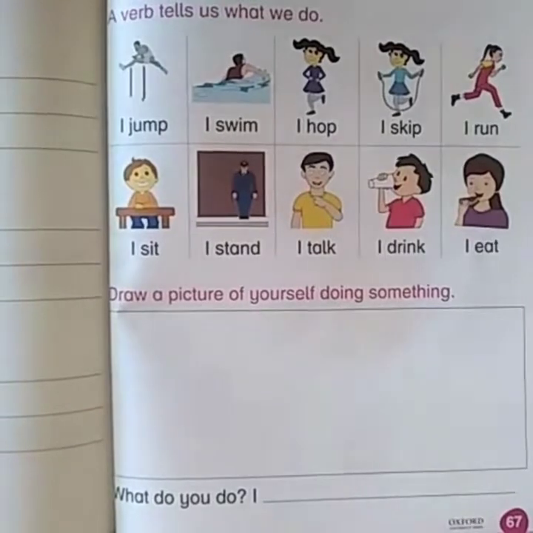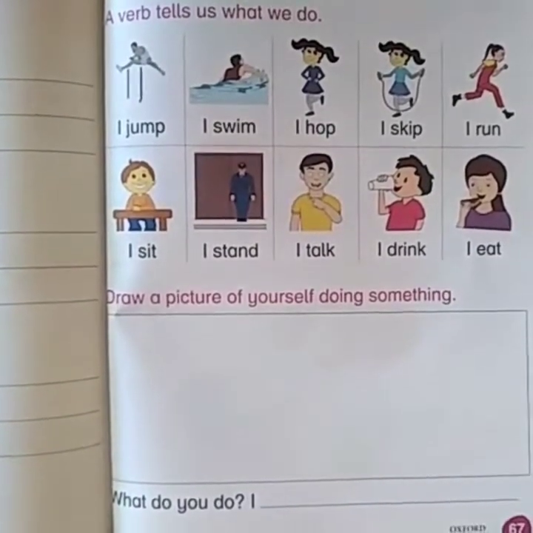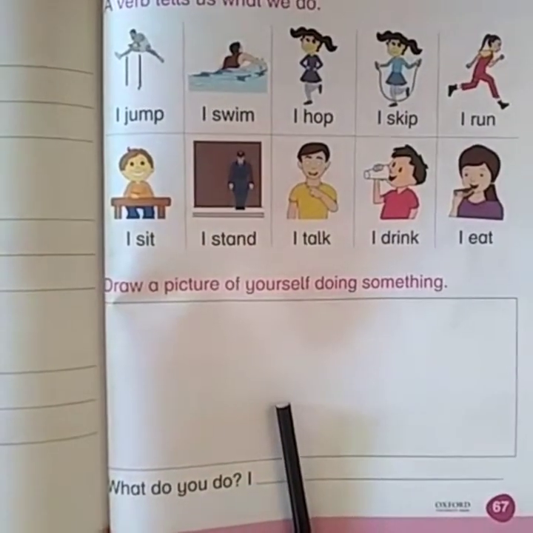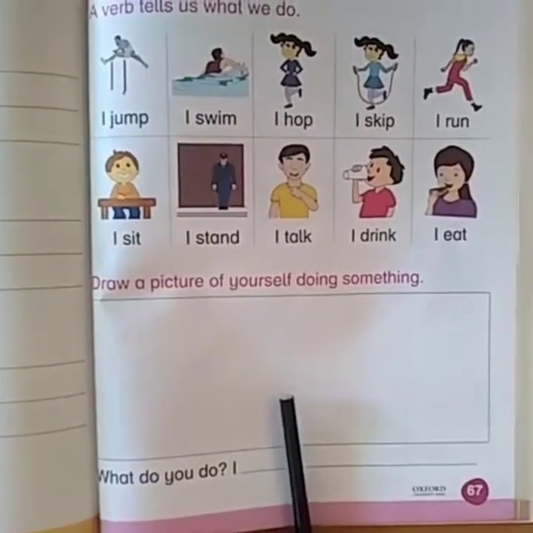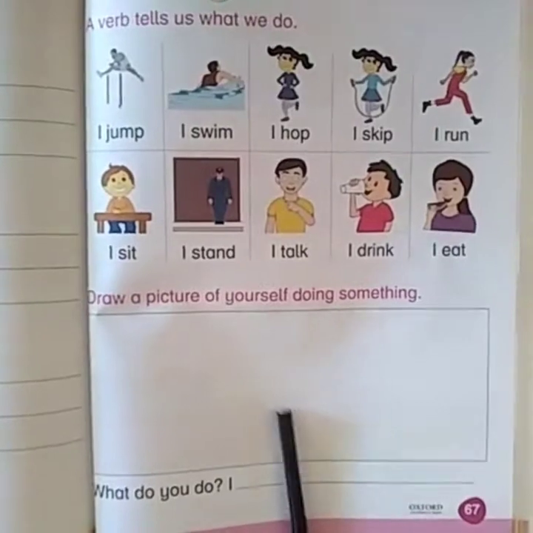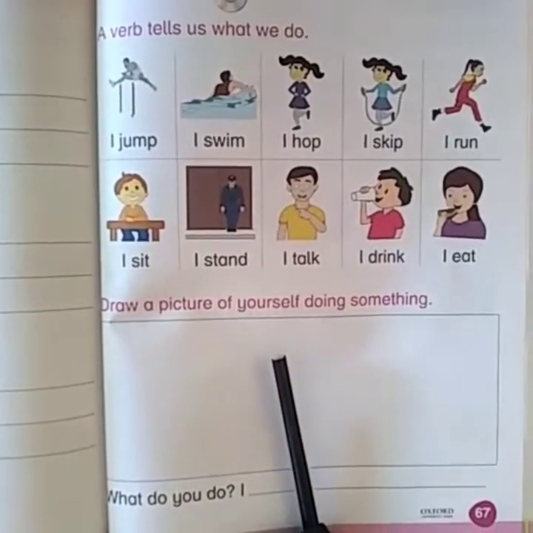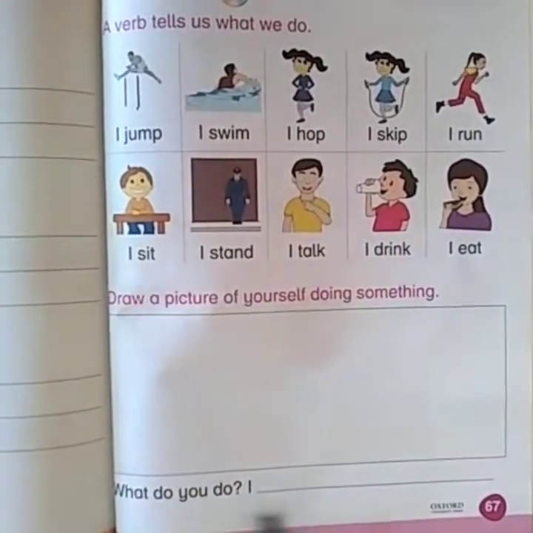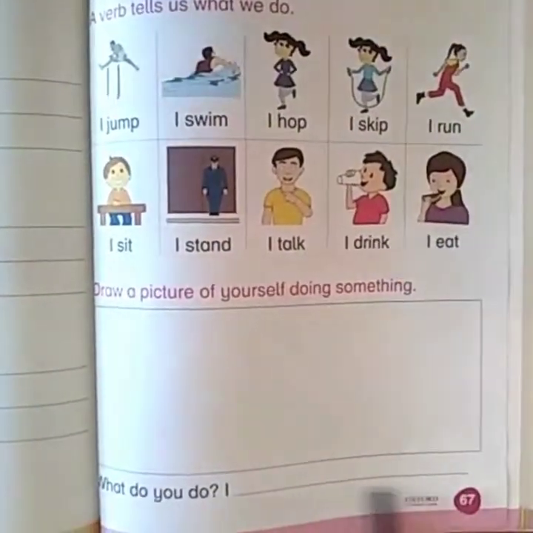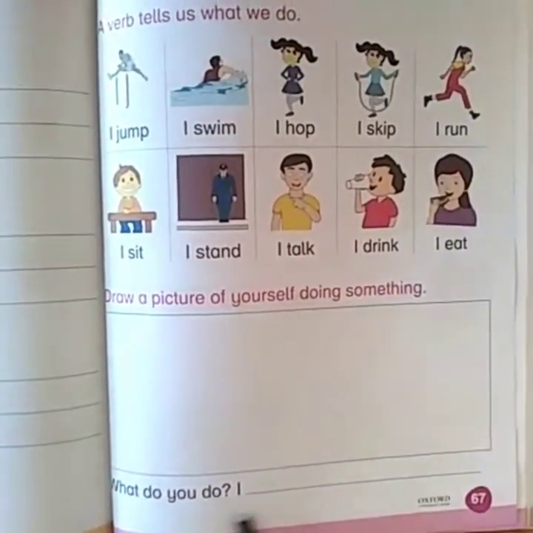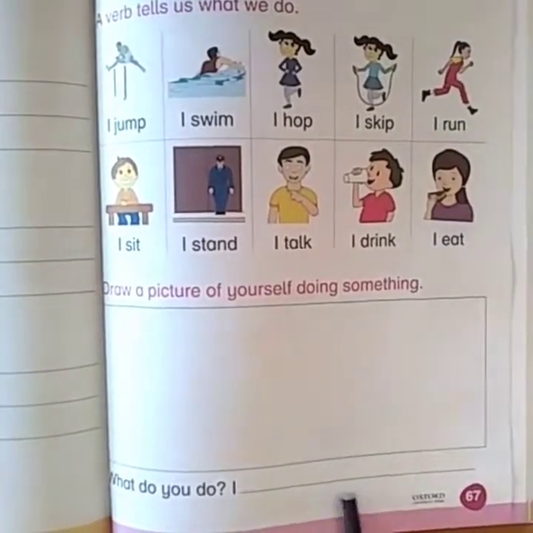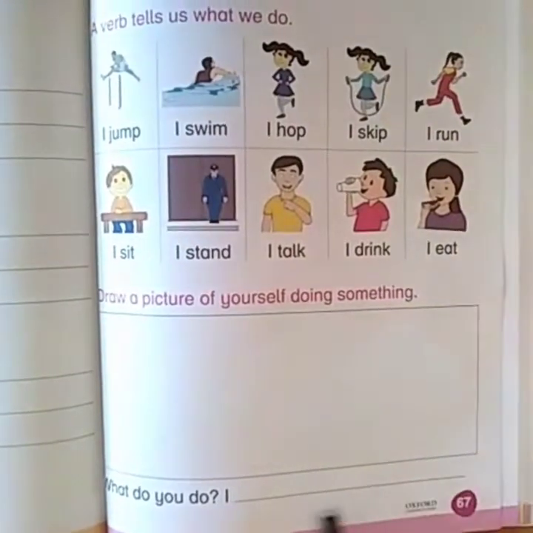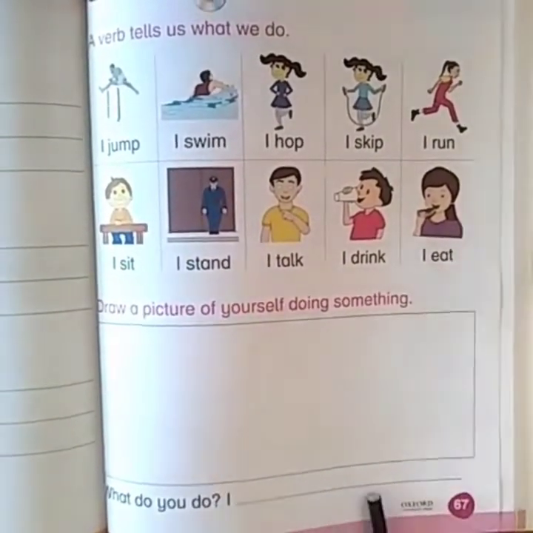Now here is a box. Inside this box you have to draw a picture of what you will do. If you are eating, you can make a picture that you are eating something. If you are jumping, you can show the picture that you are jumping and write here what you are doing. Suppose if you are eating, you can write I eat. If you are jumping, you can write I can jump. Okay? In this way, you have to solve this page.